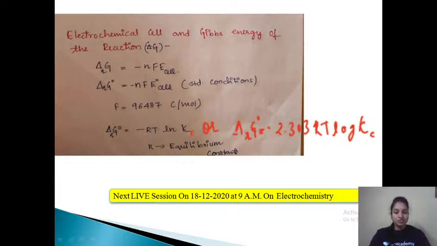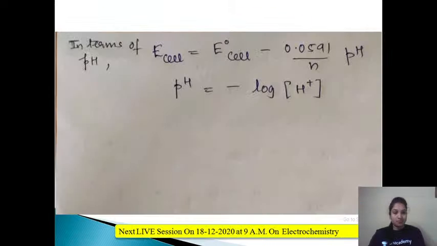And also you can relate the equilibrium constant with the Gibbs free energy. This equation you have studied in the thermodynamics chapter. The last topic was this one, where we have solved some questions last year. So delta G naught equals minus RT ln Kc. Or if you want to remove this ln, you multiply the entire equation by 2.303. So delta G naught equals minus 2.303 RT log Kc. K is nothing but the equilibrium constant. So we are going to solve certain questions based on these two equations.